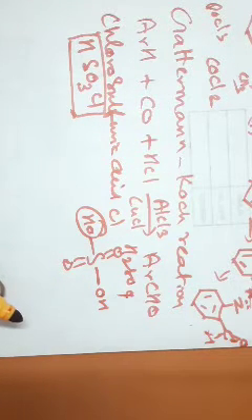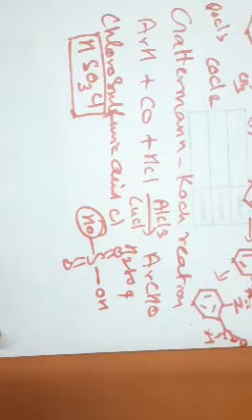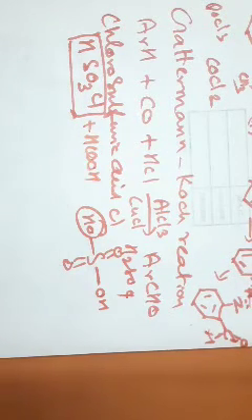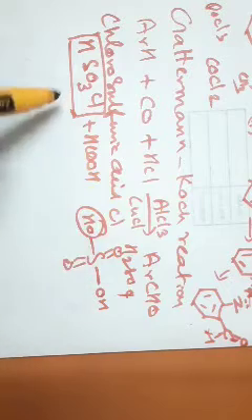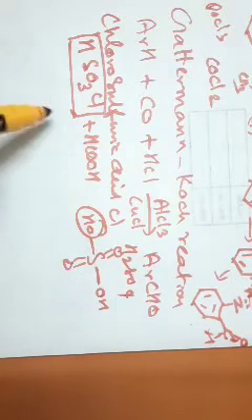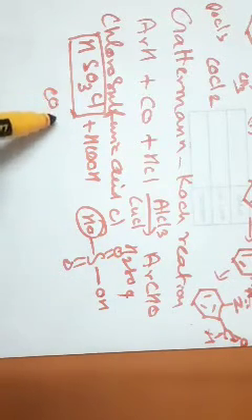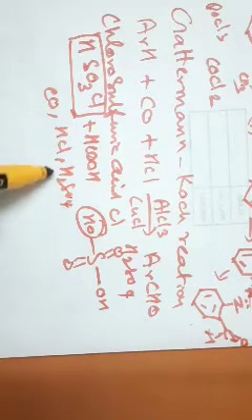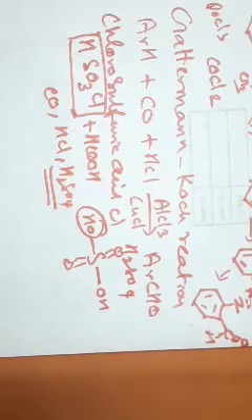If this chlorosulfuric acid is added in drops over formic acid, HCOOH, then it generates carbon monoxide, HCl, and sulfuric acid. Sulfuric acid catalyzes this reaction.